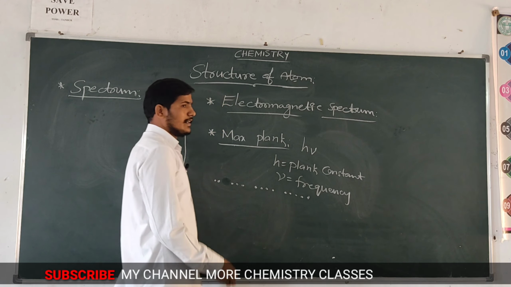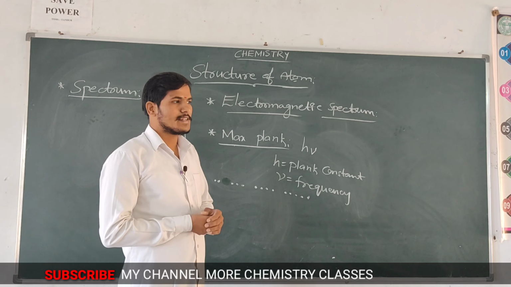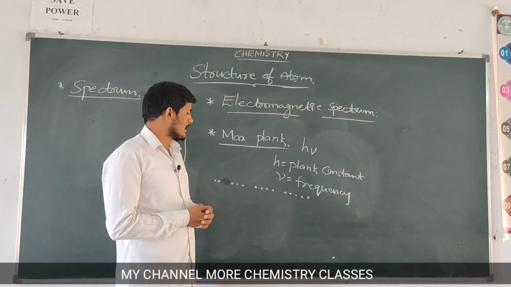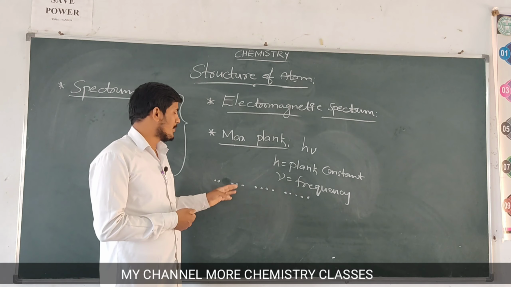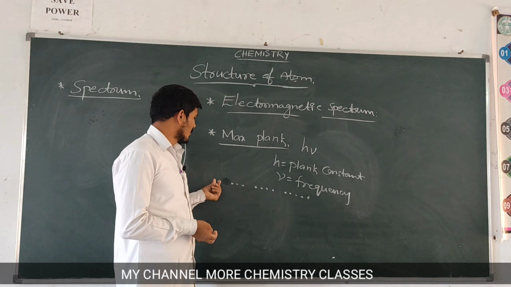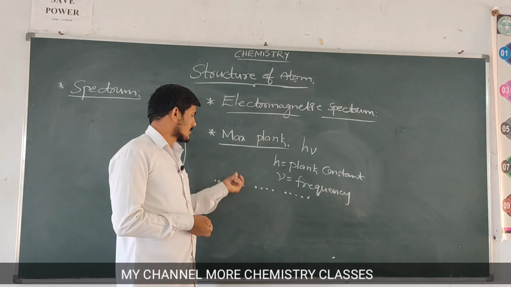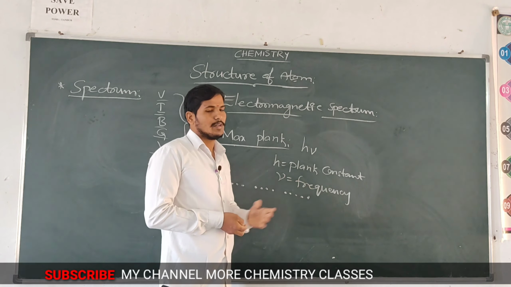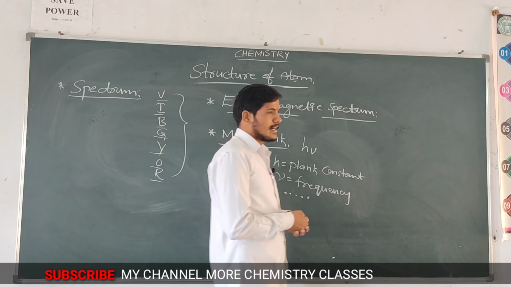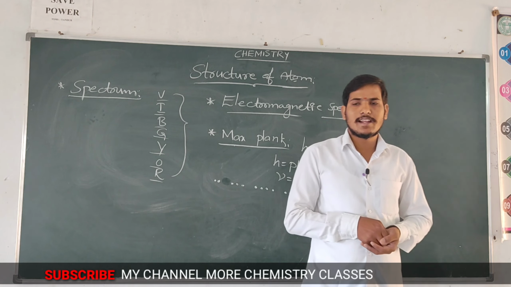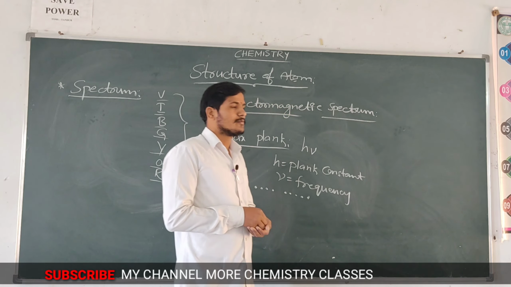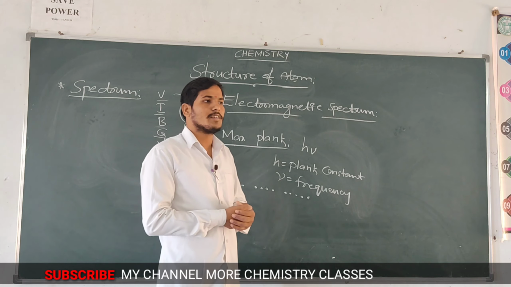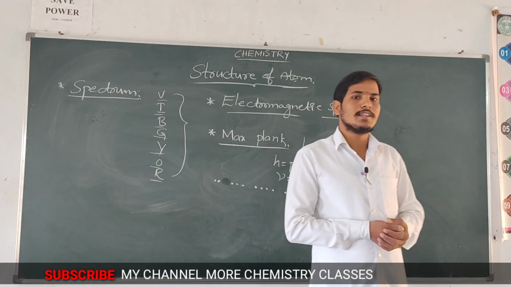According to wave theory, it describes only how the energy is transferred. That means it is transferred as a wave. But according to Max Planck, the energy is transferred in multiples of hν. Finally, it is concluded that energy is transferred from one place to another with both properties: the first is wave character and the second is particle nature.